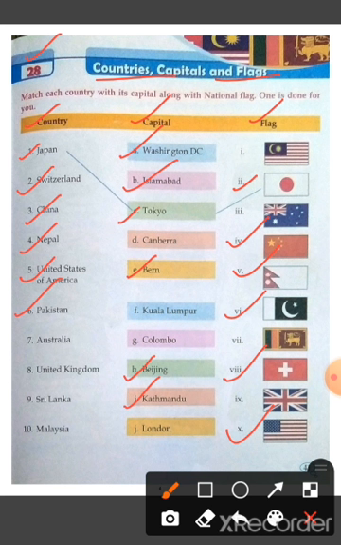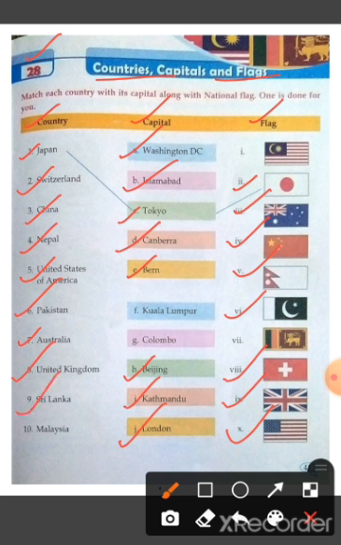Now in the seventh picture, Australia, and the capital of Australia is Canberra, which is D, and the flag of Australia is the third one. Now in the next, United Kingdom, and the capital of United Kingdom is London, which is J in number, and the flag of United Kingdom is the ninth one.